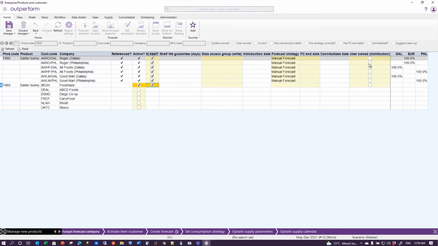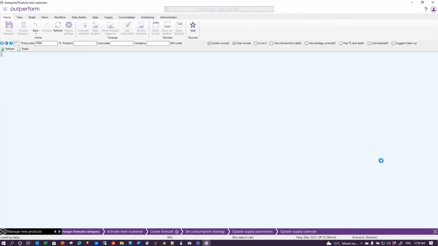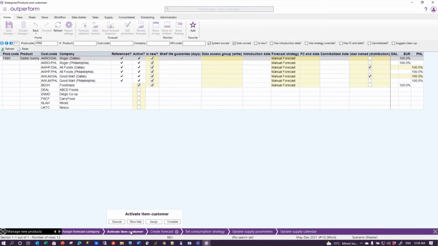F660. What I can also do is decide that this one here is sold to customers in Dallas, but maybe although it's sold to customers in Dallas, it may still be supplied from Philadelphia, because I find it easier to have that entire product supplied from Philadelphia until I really know what that product is going to do in the marketplace. So I make changes to this, and that completes this activate item customer or product customer step.